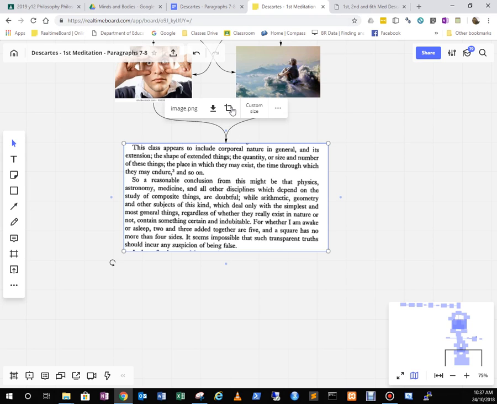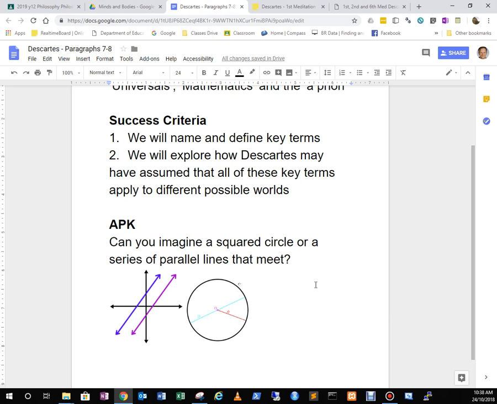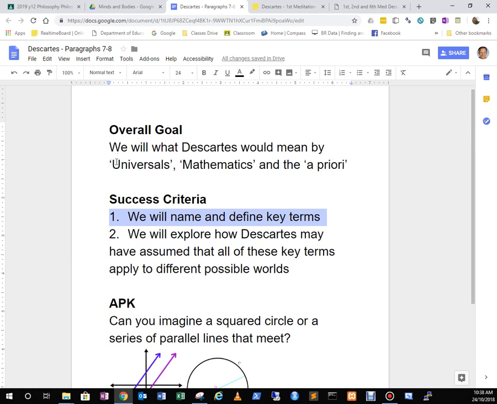Take some notes. So we have defined key terms. We understand that universals are these things that appear in both the dreaming and waking world. We understand that mathematics is one of the a prioris, or the a priori truths that underpin more broad things that exist between the two different worlds. So shape, size, quantity, form, time, all those things can be understood using mathematics and geometry.